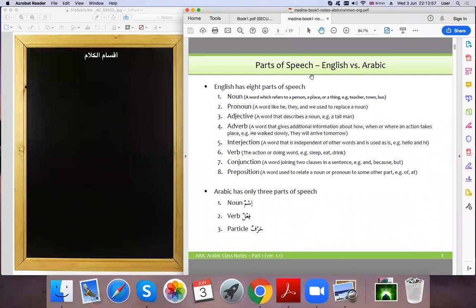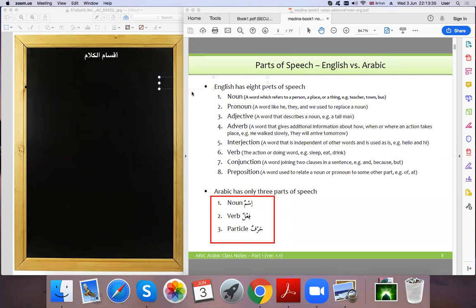So the parts of the speech in Arabic, we have three. We have al-ism, al-fi'l, and al-harf. What is al-ism? What is al-fi'l? What is al-harf? Al-ism is called the noun, al-fi'l is the verb, and al-harf is the particle. So in this book, we are going to focus more in the beginning on the noun al-ism and the particle al-harf. The verb, we are going to see later on, inshallah.